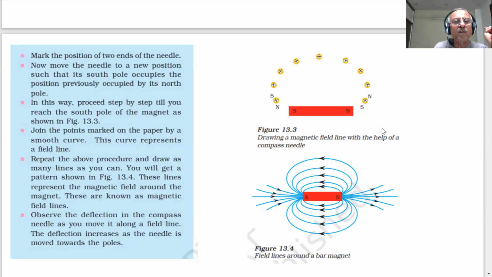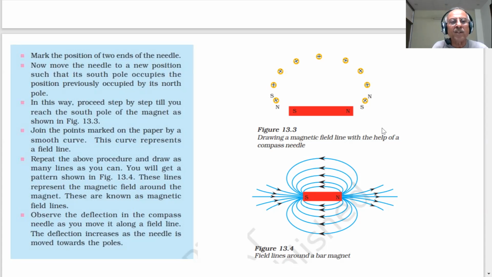Now move the needle to the new position such that its south pole occupies the position previously occupied by the north. This is the first. Then wherever there is a south, I put the north there. This is north, then I put the south like this. You can keep on putting the needle. So proceed step by step till you reach the south pole of the magnet. From north, you go south with a compass.